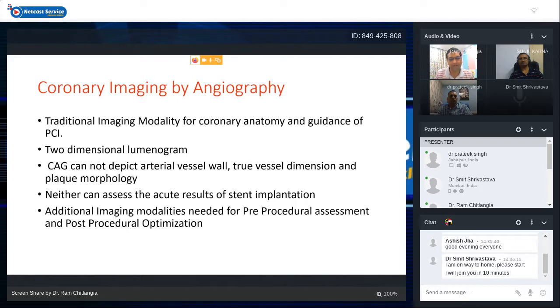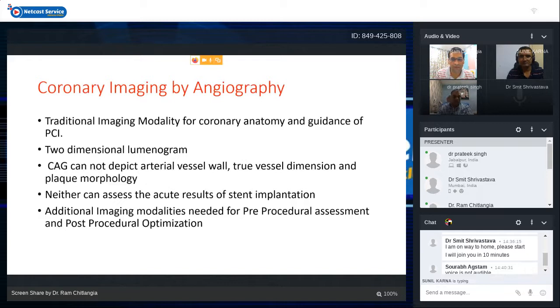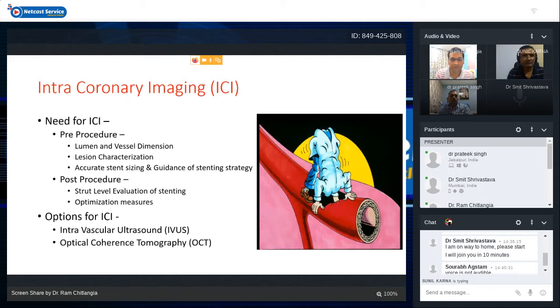Also it cannot assess the acute results of a stent implantation, whether the stent has landed well, whether it is malposed or underexpanded. It is just visual estimation; it cannot tell you very accurately what has happened to the stent, and if there is some problem with the stent, what the reason is. So we need some additional imaging modalities for pre-procedural assessment and post-procedural optimization. For around 30 years, these modalities have been under development, and the first modality was intravascular ultrasound. That is an ultrasound-based modality, and basically we want to look inside the artery with a three-dimensional picture.